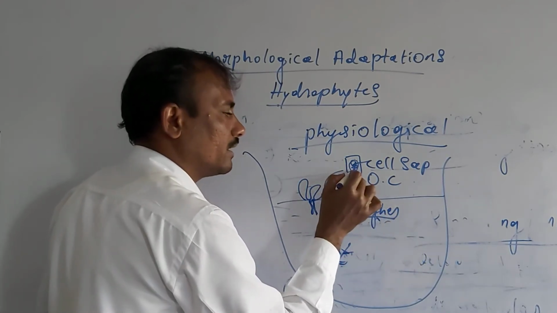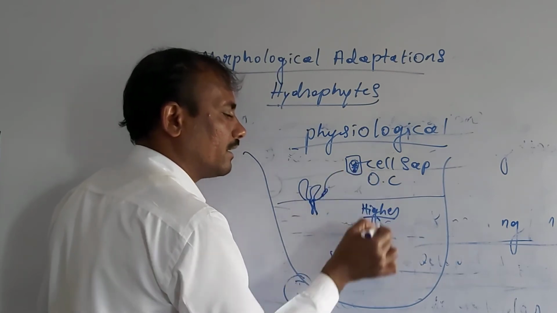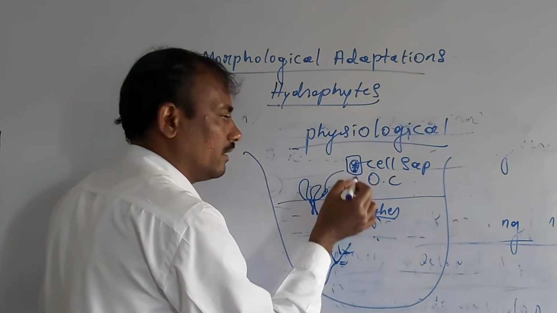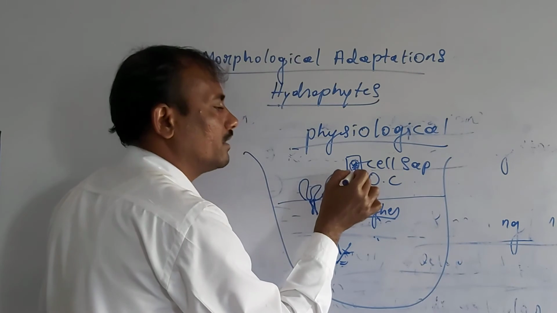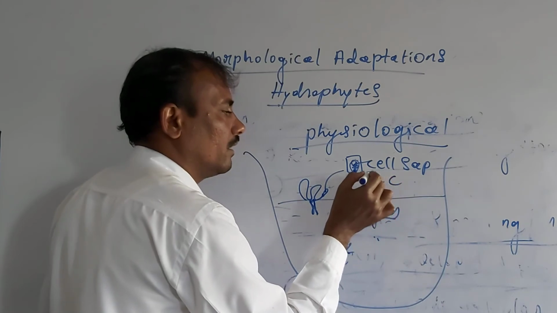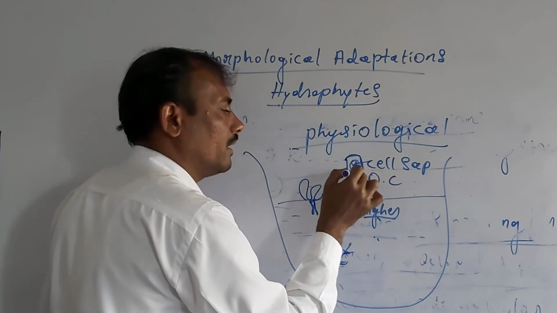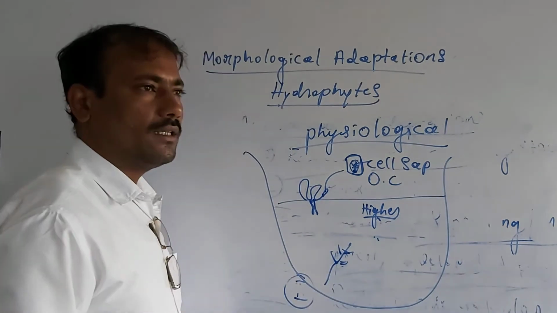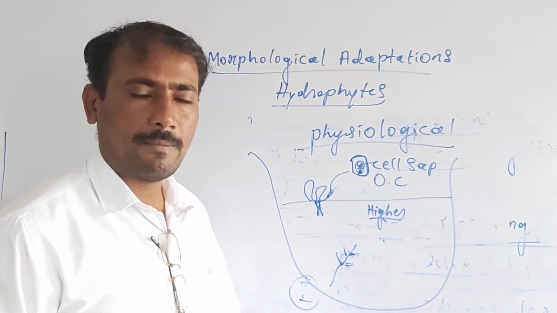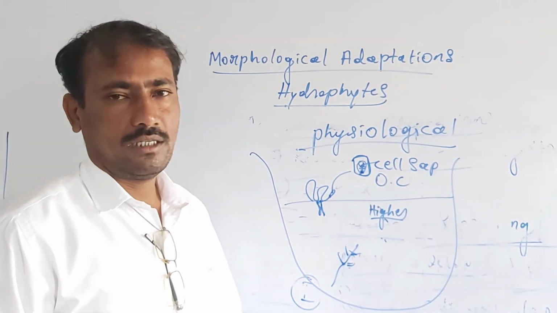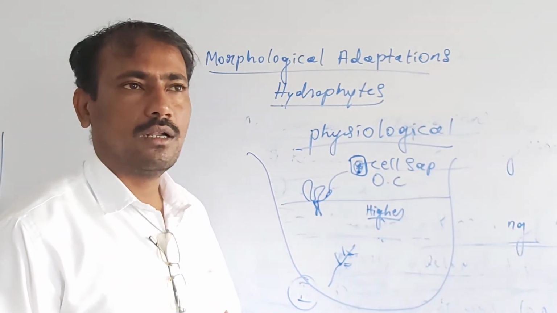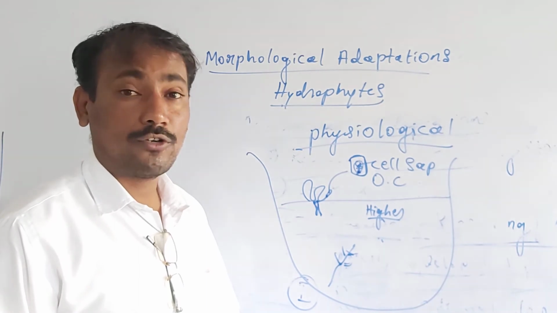Means what? Because of the slightly higher osmotic concentration of the cell sap, they are able to live in the water. This is one of the very important physiological adaptive characters of the hydrophytes.